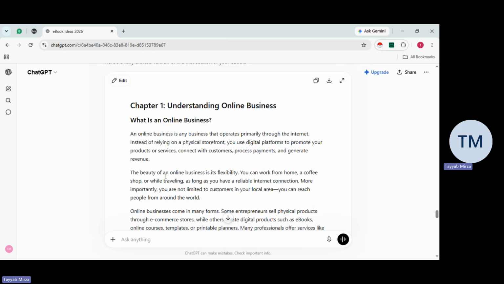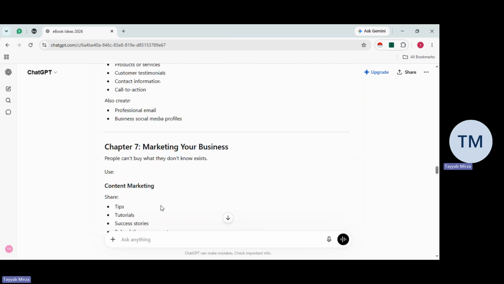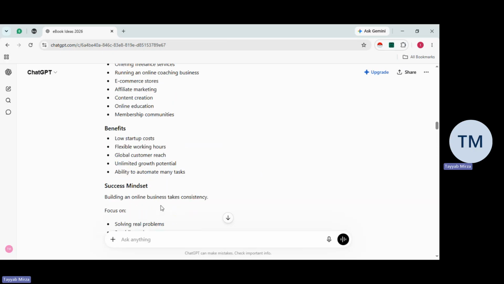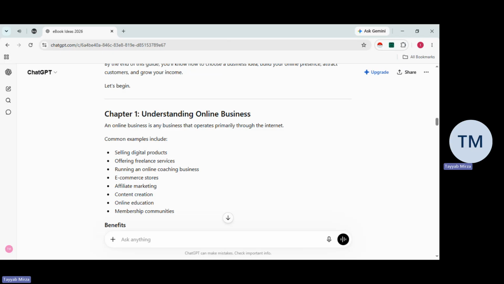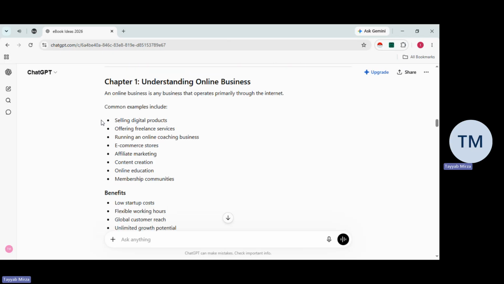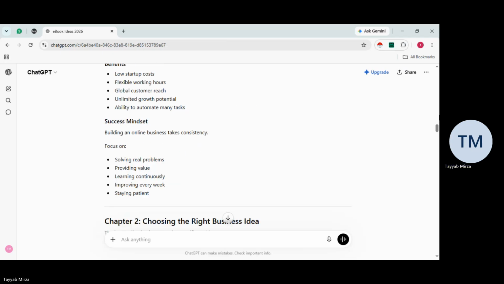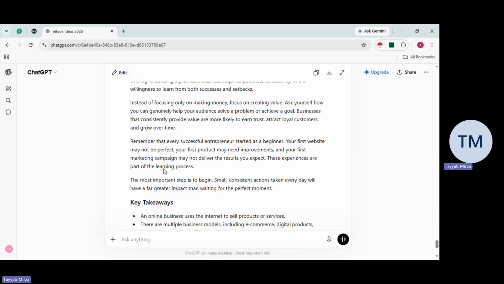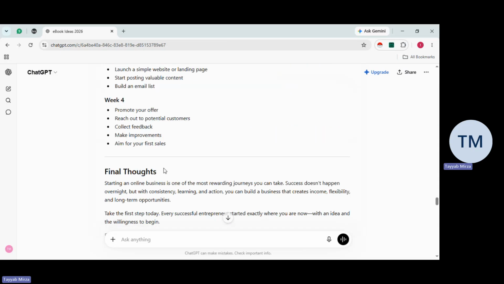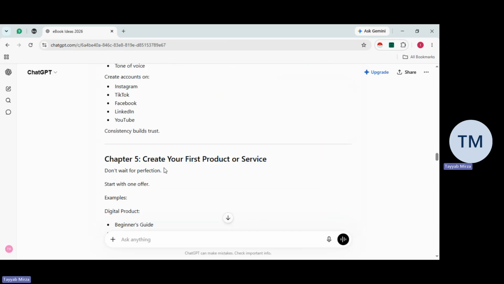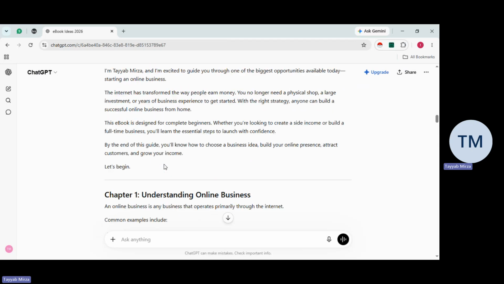So this is what we got once we told chat to draft this section. But if you take a look at what it was before, this is how it was, right? This was just bullet points, but now we got everything drafted, right? So we got everything right here. This is what we did on chapter one. We got like five, six, seven chapters, so you have to do it on every chapter.